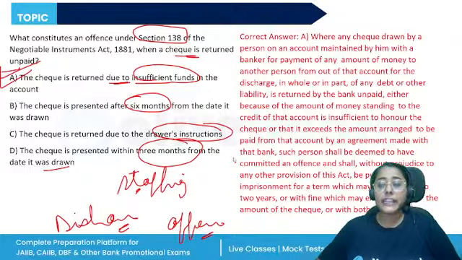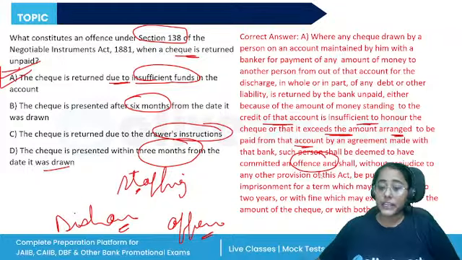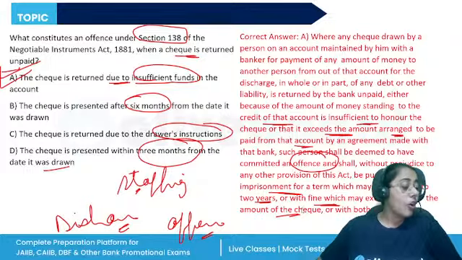Okay, so when any check drawn by a person on an account maintained by them is returned due to the reason that the amount of money standing to the credit is insufficient or it exceeds the amount arranged to be paid, such person should be deemed to have committed an offense. All right, they can be punished with an imprisonment for a term extended to 2 years with a fine extended to twice the amount of check, or both.